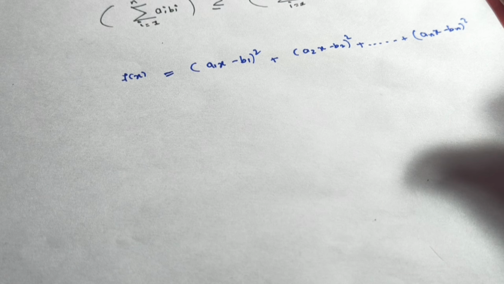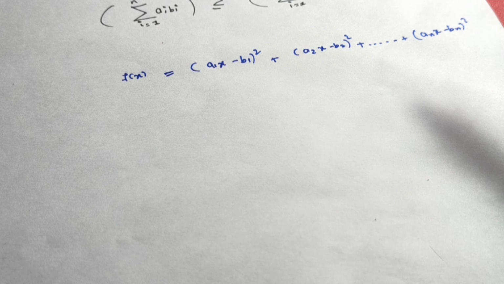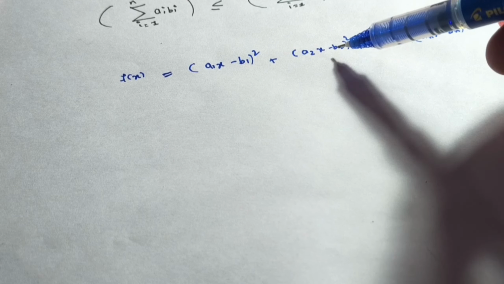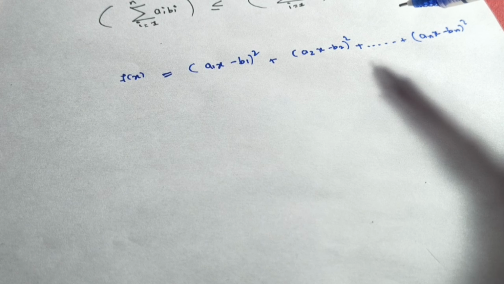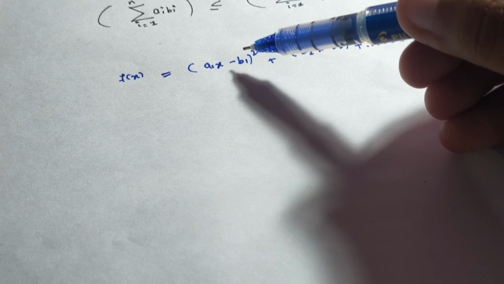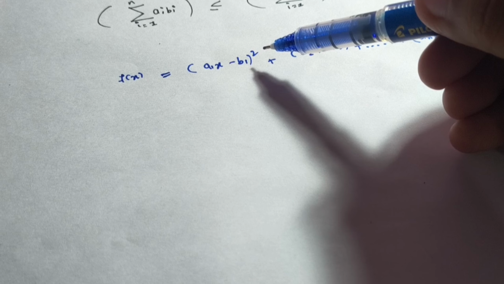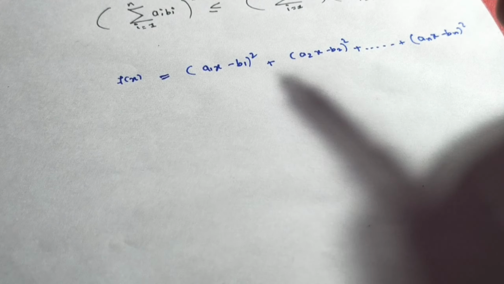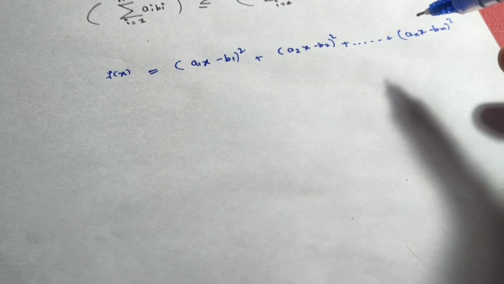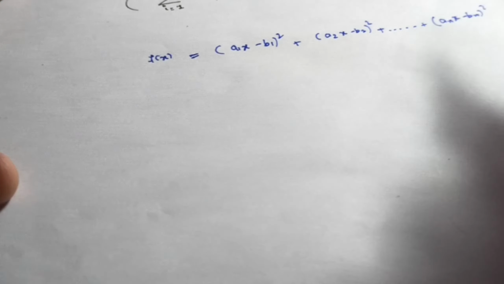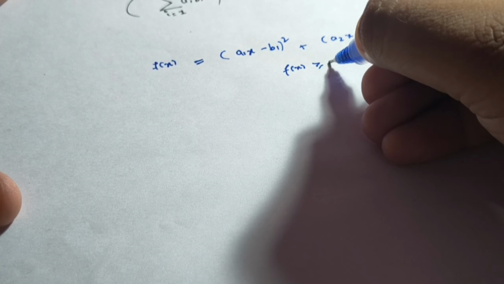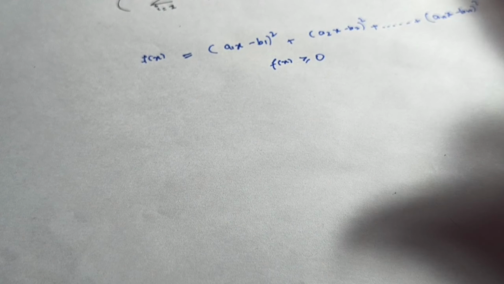Okay, before proceeding, let me tell you that because every single term is a square, no term can be negative. Even if a1x minus b1 is a negative number, the square of it will always be positive, or there is another chance that it might be zero. But as you can see, the whole function will never be negative. So I can simply say that our assumed function will always be greater than or equal to zero, right?